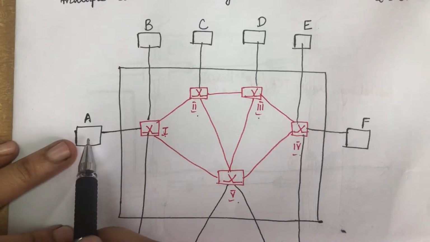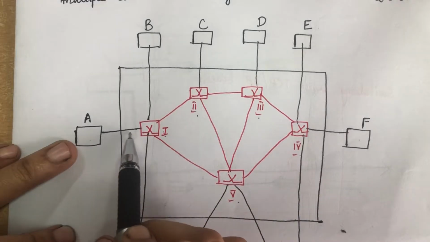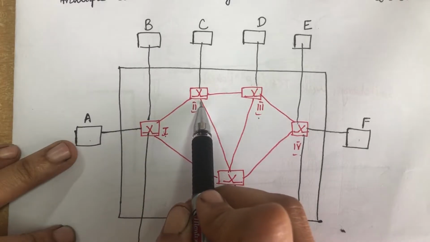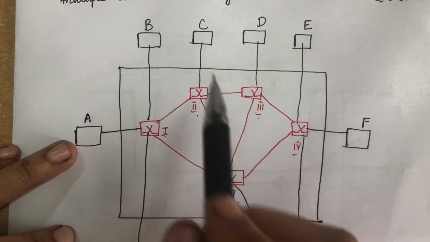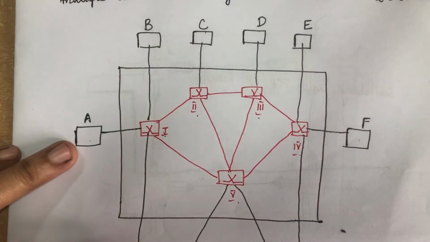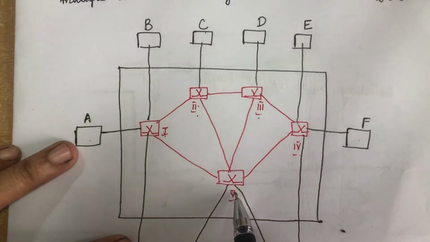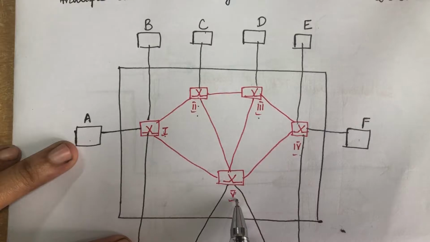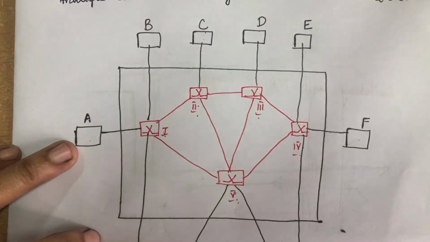Here device A wants to communicate with device F. It will send the message through switch 1, and from there it will be sent to 2, 3, and then it reaches 4. From there it reaches the device F. Suppose device C wants to communicate with I. Device C will send the message to switch 2, and from there it reaches switch 5, and from switch 5 the device I will receive the message. So switch 2 and 5 will be active when they are sending the message from C to I. This is an example of a switched network.